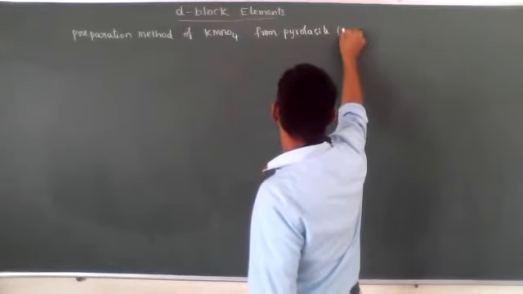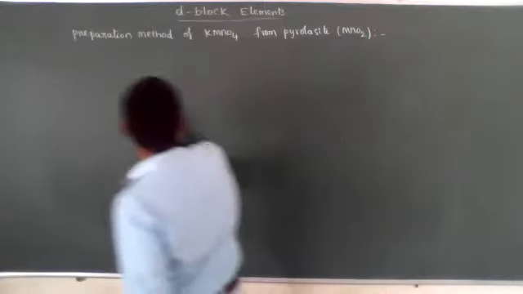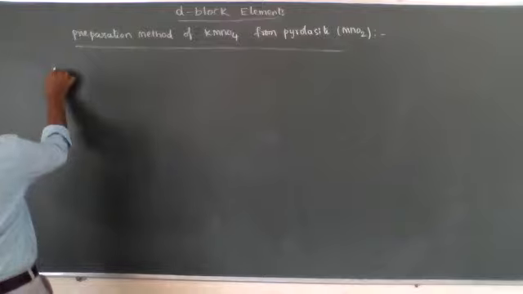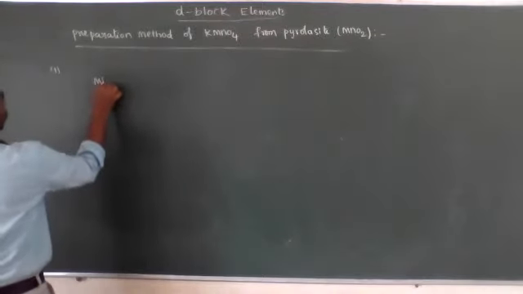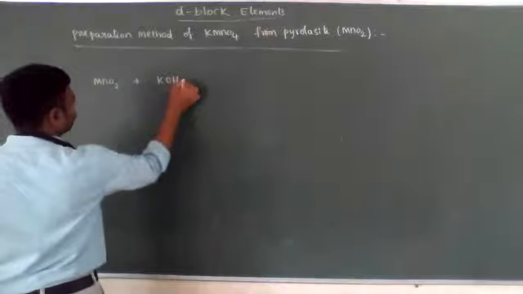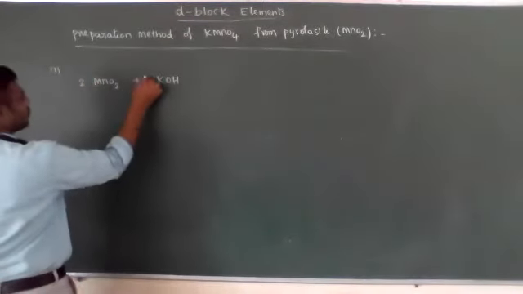The molecular formula of pyrolusite is MnO2. See the first step. The MnO2 is fused with the base KOH.